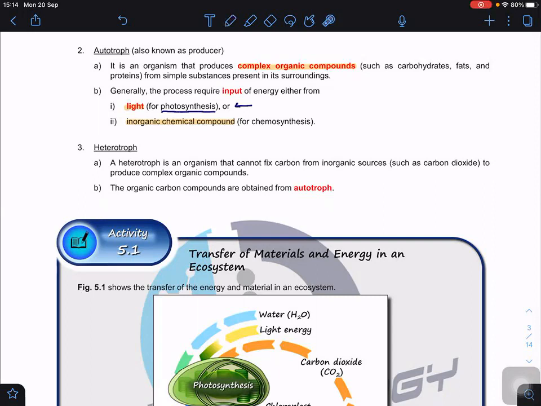And if we cannot produce the organic carbon compound, then we belong to this group called heterotrophs. Heterotroph basically means that we can't fix carbon from an inorganic source, for example, carbon dioxide. We cannot absorb carbon dioxide and then produce our own organic compound. So therefore, we belong to this group called heterotrophs. We can only gain organic carbon compounds from the autotrophs.